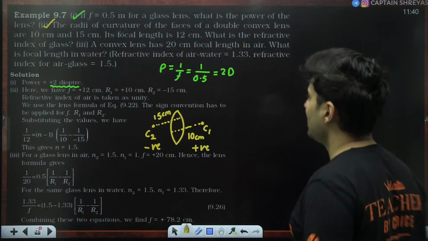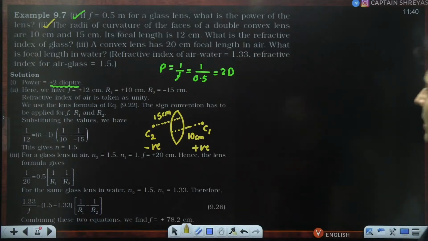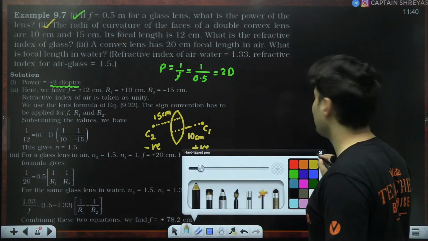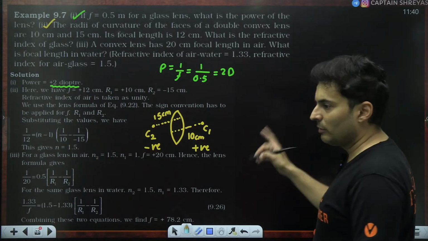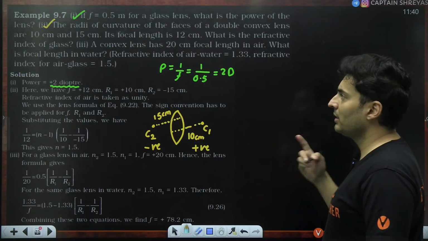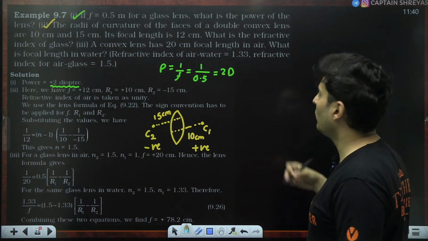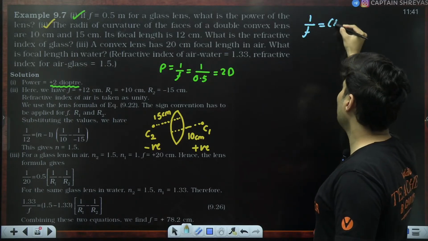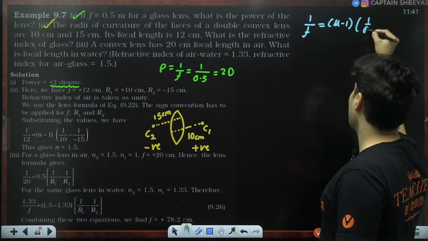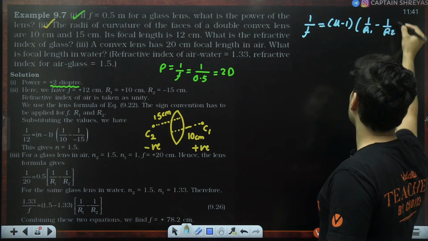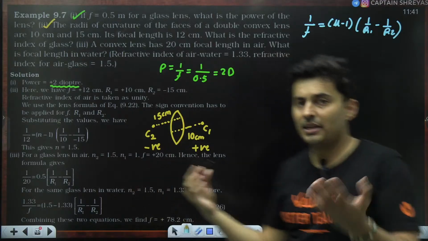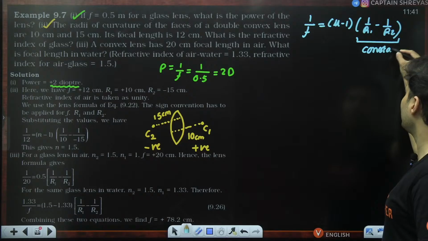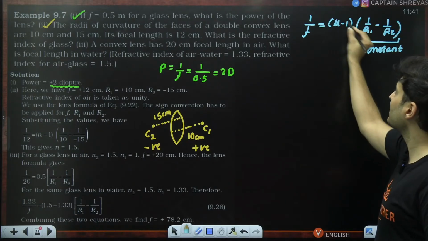If that convex lens has 20 centimeters focal length in air, what will be the focal length in water? Okay, so how to do this particular question? Water's refractive index is given. See, 1 by F is (mu minus 1) times (1 by R1 minus 1 by R2). When you change the outside medium, this particular part will always remain constant. Only thing that will change is this.